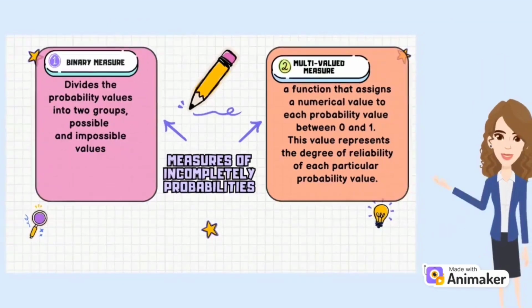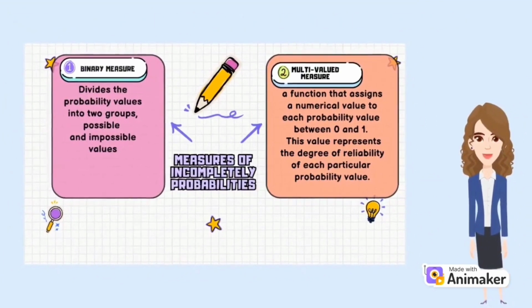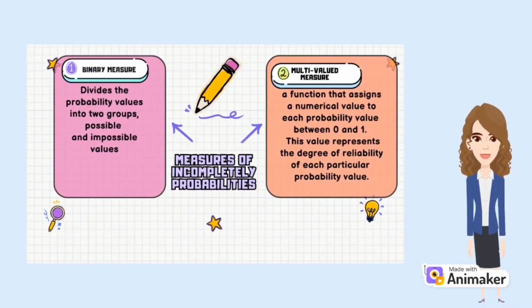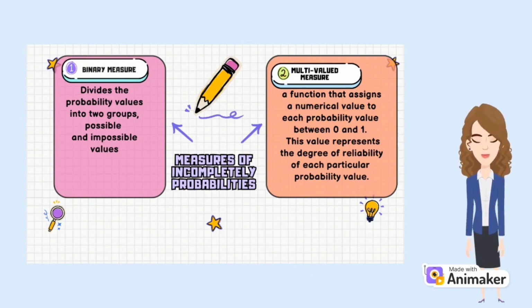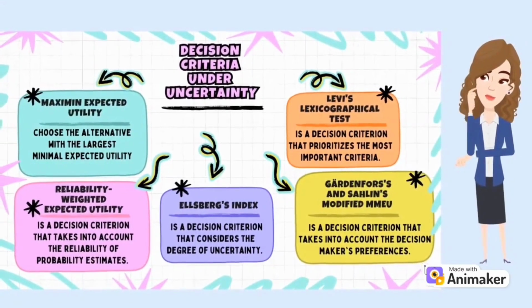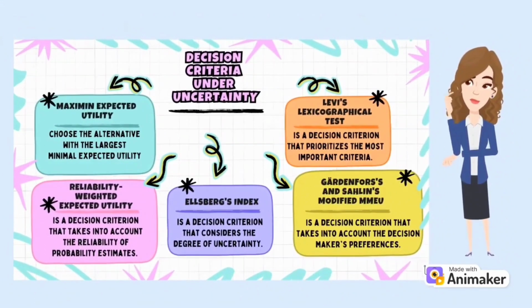The 2 major types of measures of incompletely known probabilities are, first, binary measure, which divides the probability values into 2 groups, possible and impossible values. Secondly, multi-valued measure, which is a function that assigns a numerical value to each probability value between 0 and 1. This value represents the degree of reliability of each particular probability. Decision criteria under uncertainty: there are 5 decision criteria that we will explore in this chapter.